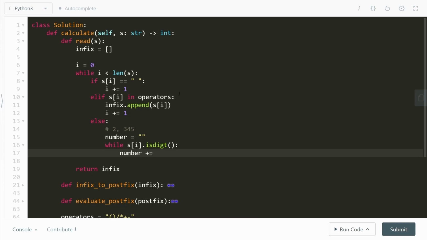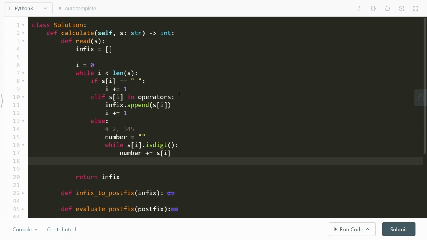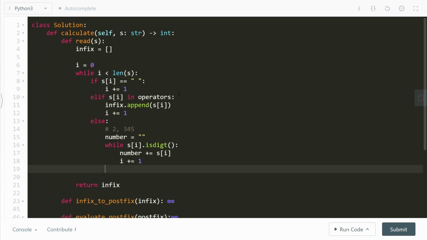So I'll do number plus equals s of i. And once I'm done with this, I'll also do i plus equals 1 always. And when this iteration stops, when I get either a space or an operator, go ahead and stop at this point of time. And please go ahead and do infix.append the number.